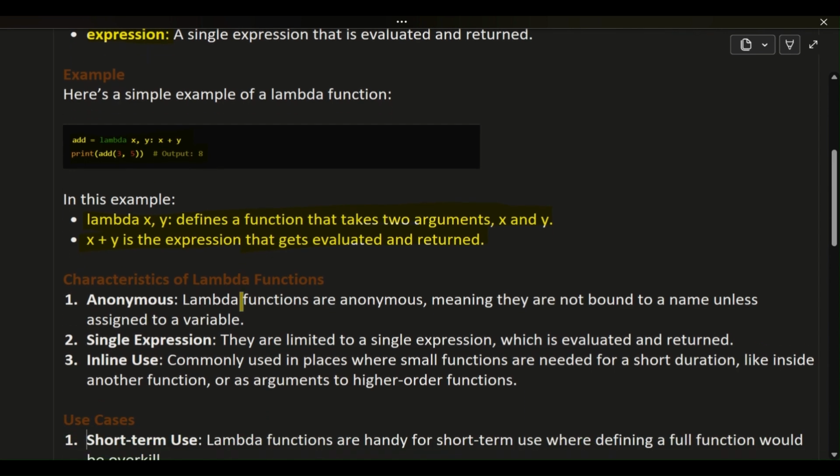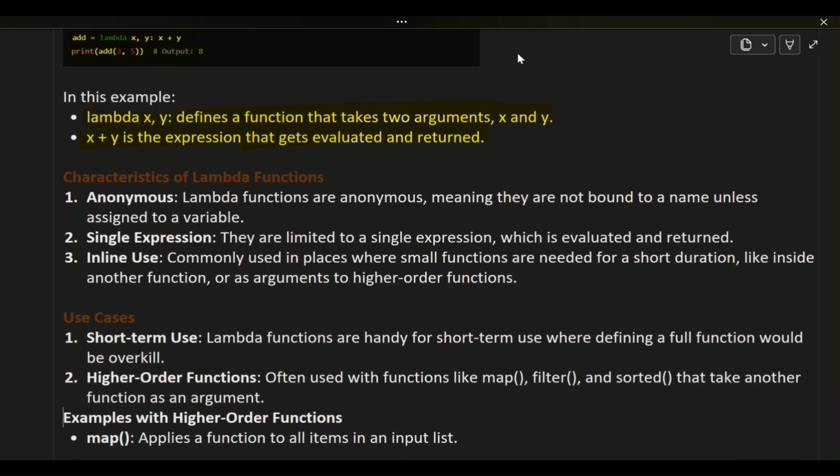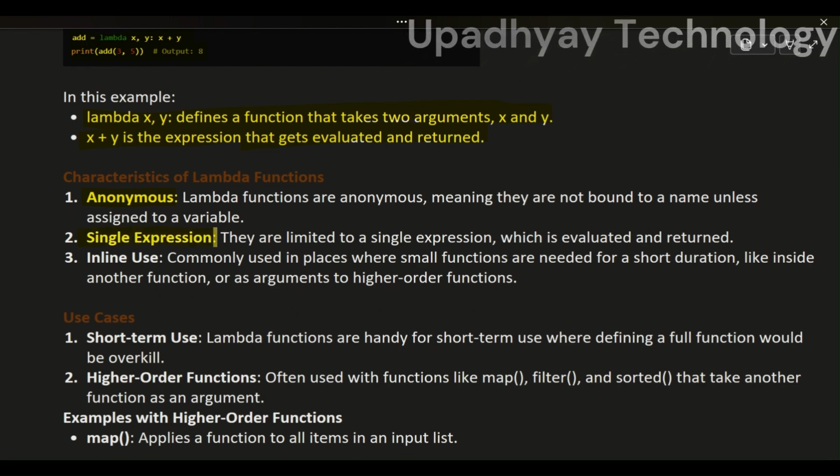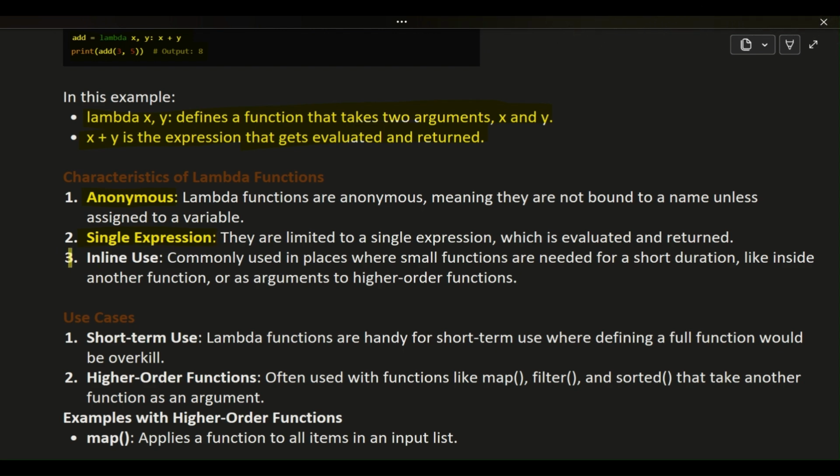Characteristics of lambda functions. 1. Anonymous. Lambda functions are anonymous, meaning they are not bound to a name unless assigned to a variable. 2. Single expression. They are limited to a single expression, which is evaluated and returned. 3. Inline use.